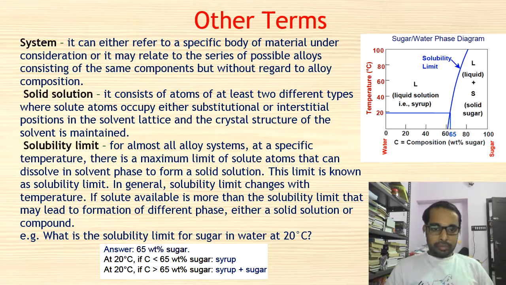In this figure, at 20 degrees Celsius the limit is 65 weight percent sugar. If the concentration is less than 65 weight percent sugar, then it will be a syrup. It will be a solution, provided the concentration is less than 65 at 20 degrees Celsius. So it is clear here. If at the same temperature the concentration is increased above 65, it cannot form a solid solution. It will be a mixture of different phases, that is, syrup plus sugar.